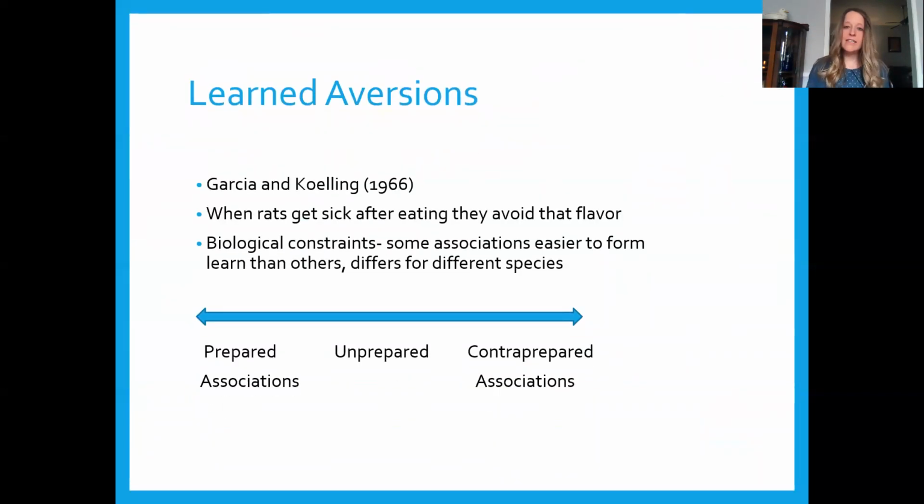The argument is that their biology and ours constrains conditioning. These constraints are influenced by our environment and the survival challenges that we face, and that, more to the point, our ancestors faced in our evolutionary past.